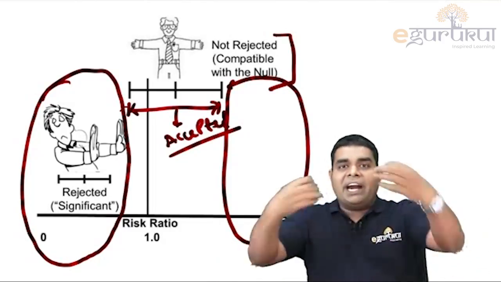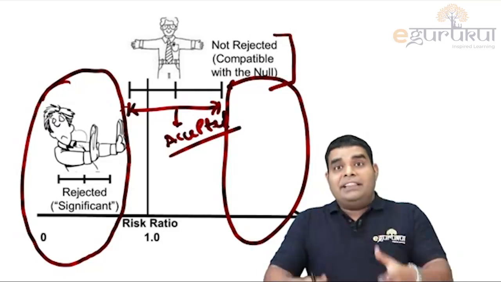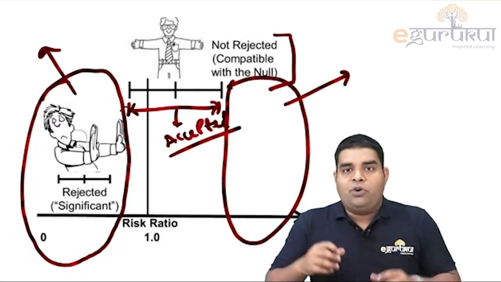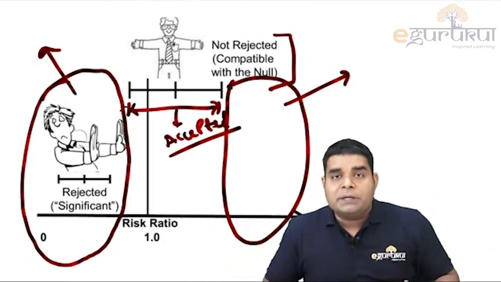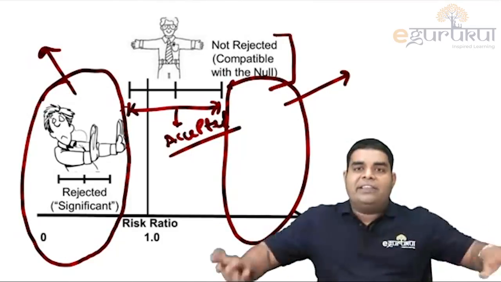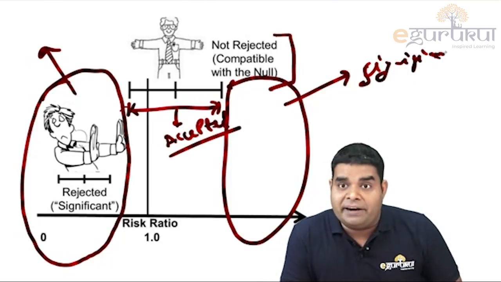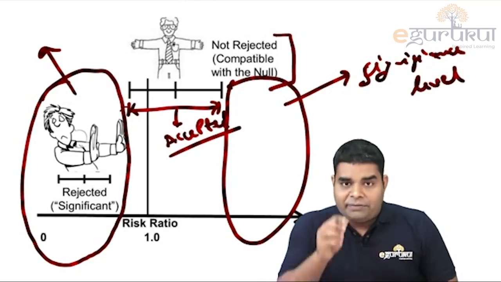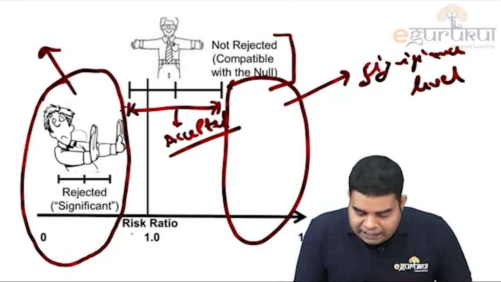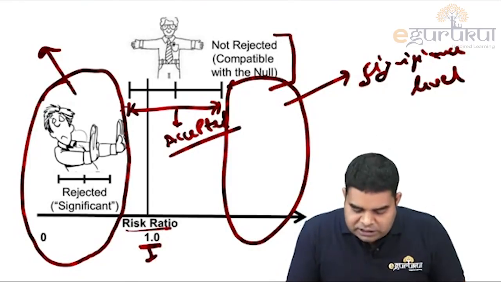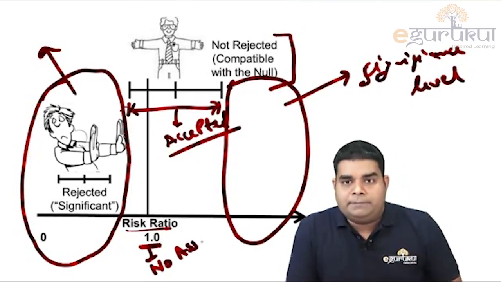Then we will reject the null hypothesis and the data is significant. So significance level or alpha level talks about this part in which we reject the null hypothesis. So this is the significance level outside the expected range. One more thing you can get from this diagram: if relative risk is 1, what does that mean? Relative risk of 1 means no association.